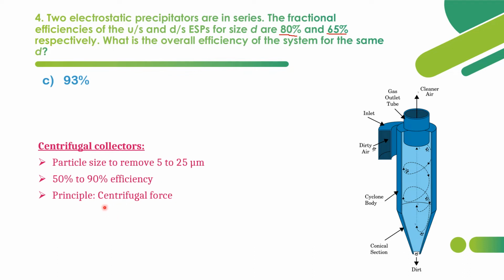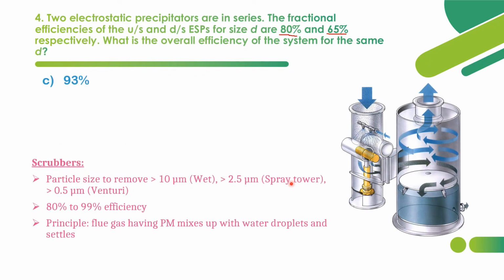And the principle followed here is centrifugal force. This centrifugal force will be applied so that the particles of size 5 to 25 microns will be collected over here, or we can say removed, and the cleaner air is the output.